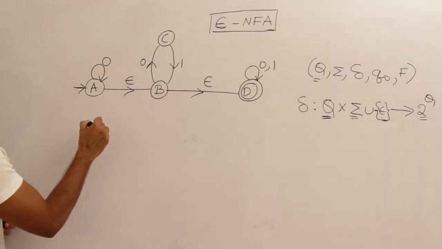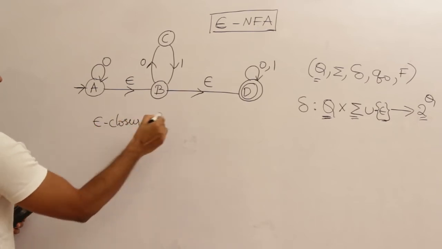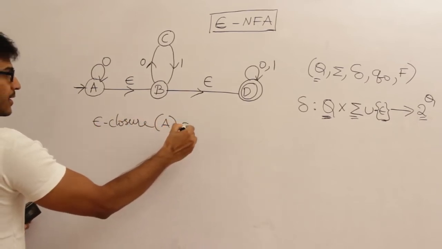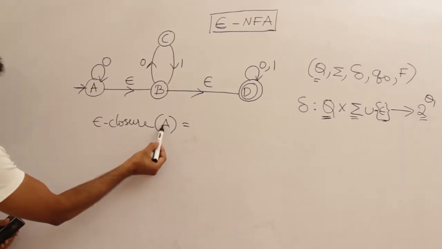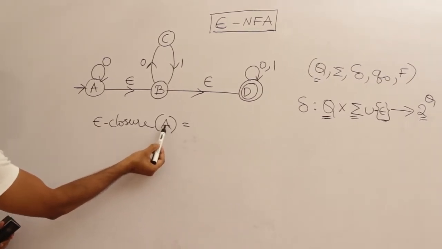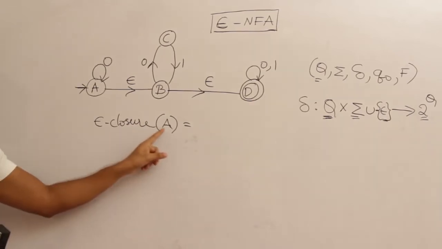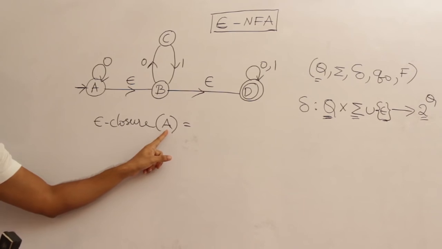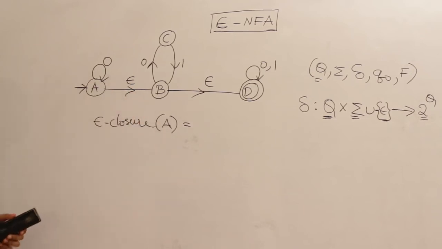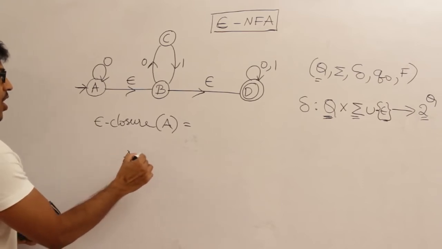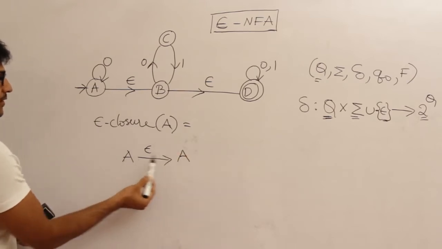Now let us say epsilon closure of capital A. Epsilon closure of any state is nothing but all the states which you can reach from A only on seeing epsilon. In order to find it out, see this, A can always reach A on seeing epsilon.